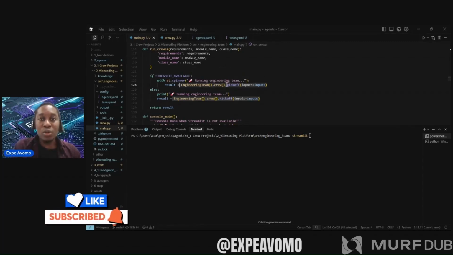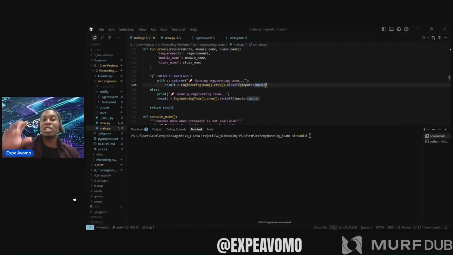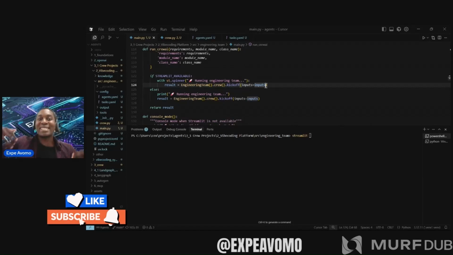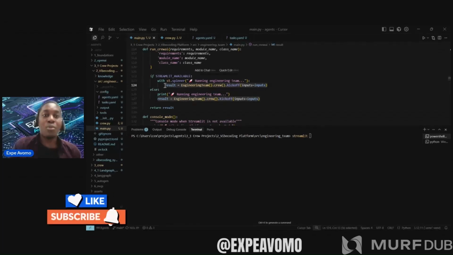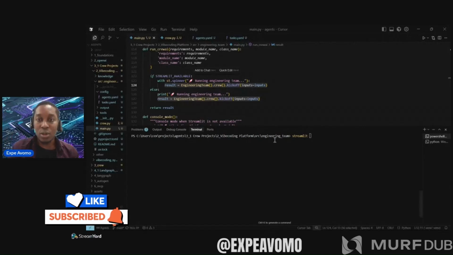Engineering team executes the crew. How is CrewAI executed? With this kickoff, we pass the input, which are the results obtained after enriching and interpreting the user's prompt for the application they wanted to create. With this line, we tell main to automatically start executing CrewAI, okay?